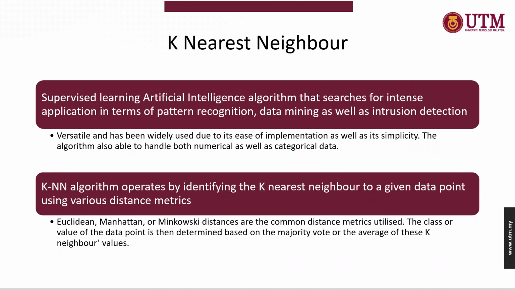Next will be the k-nearest neighbor. The k-nearest neighbor serves as a supervised learning artificial intelligence algorithm that finds intense application in pattern recognition, data mining, as well as intrusion detection. The k-nearest neighbor algorithm operates by identifying the k-nearest neighbors to a given data point using various distance metrics. Euclidean, Manhattan, or Minkowski distances are the common distance metrics utilized by the k-nearest neighbor to find out which are the k-nearest neighbors to a given data point.